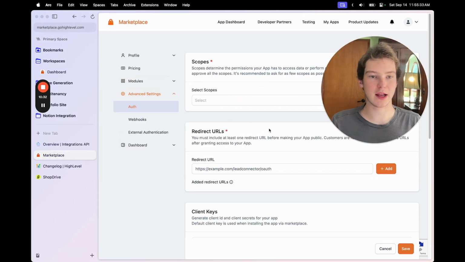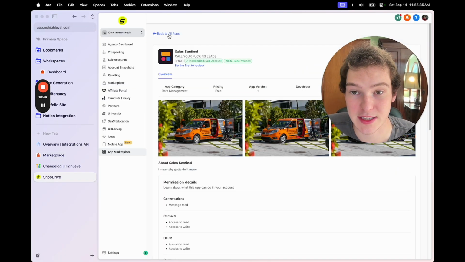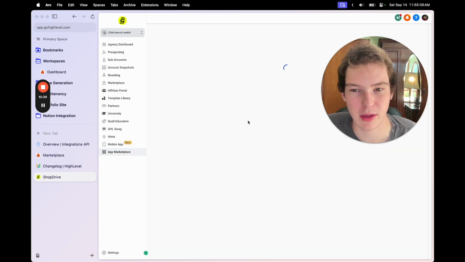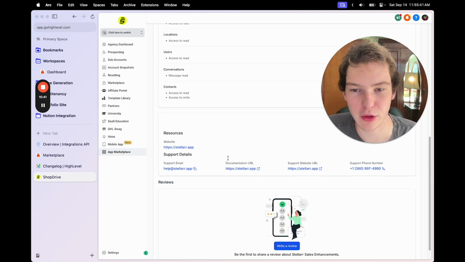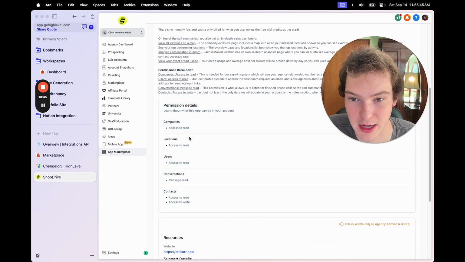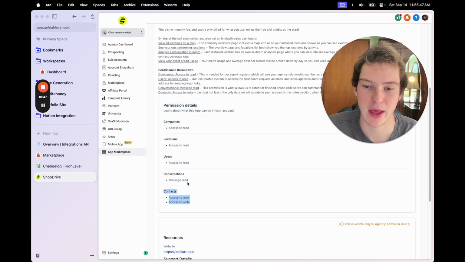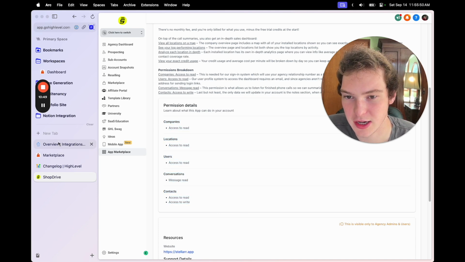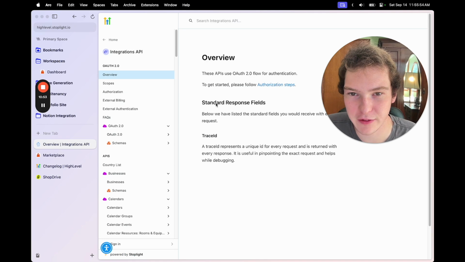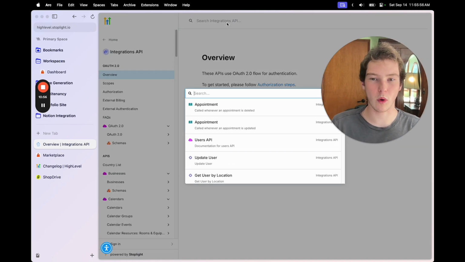But if you're planning on distributing an app, then you want to make sure that you actually use just the permissions that you need, because otherwise it's going to have a huge long list here and people are going to be sketched out when they go to download it. So as we can see, this is my app. These are all the permissions that I actually needed. And at this point, it's a good idea to know what you want your app to do.